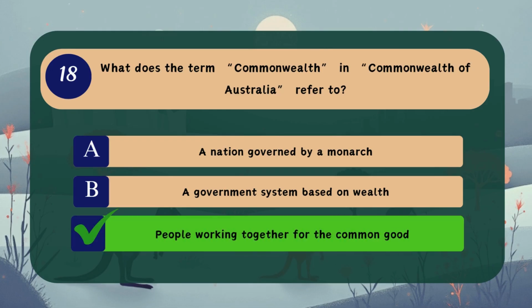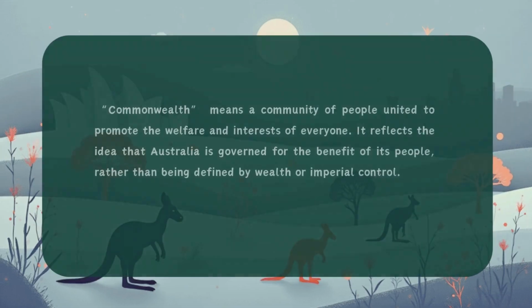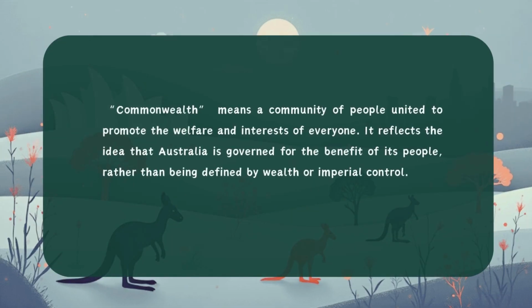Correct answer. C. People working together for the common good. Commonwealth means a community of people united to promote the welfare and interests of everyone. It reflects the idea that Australia is governed for the benefit of its people, rather than being defined by wealth or imperial control.